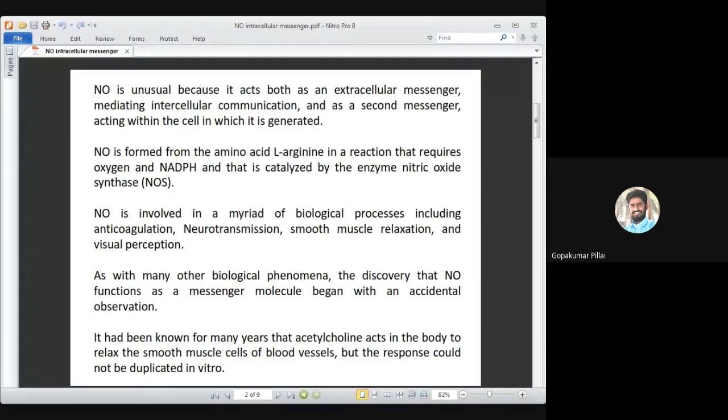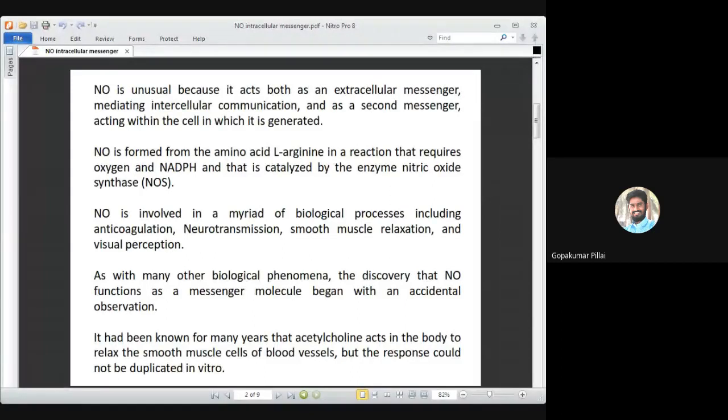Now, nitric oxide has certain functions in the cell, as in it plays an important role in the anticoagulation process, neurotransmission, smooth muscle relaxation, and also visual perception. So these are some of the areas where nitric oxide plays an important role. All these are some of the important functions attributed to nitric oxide.